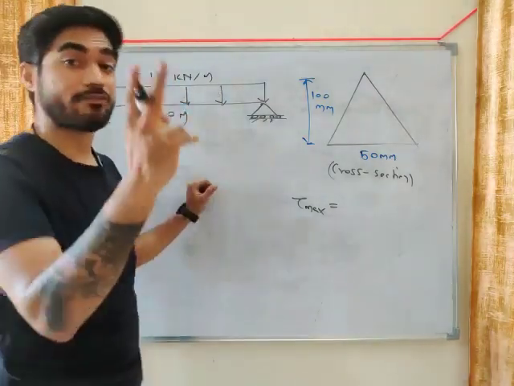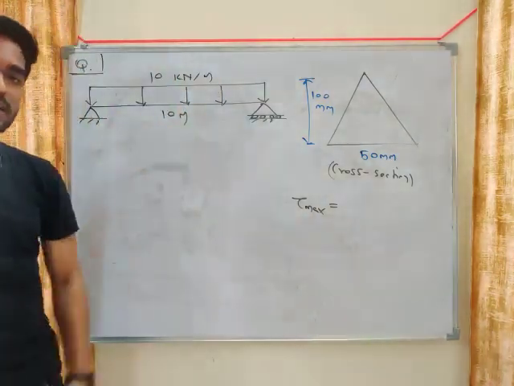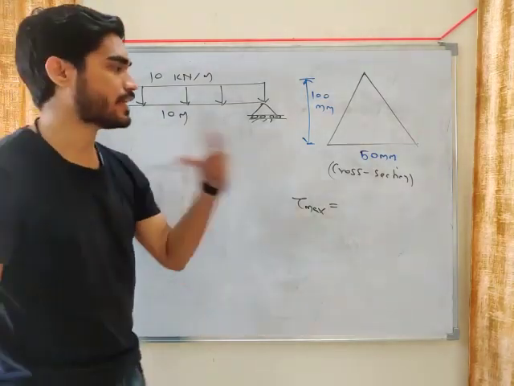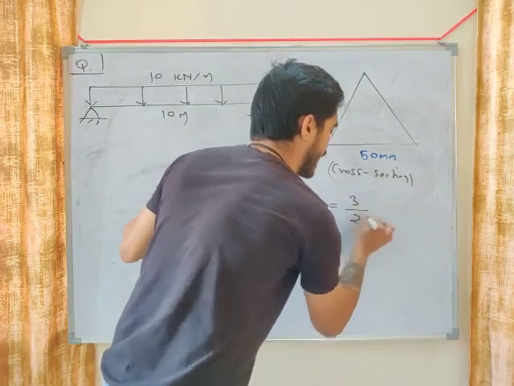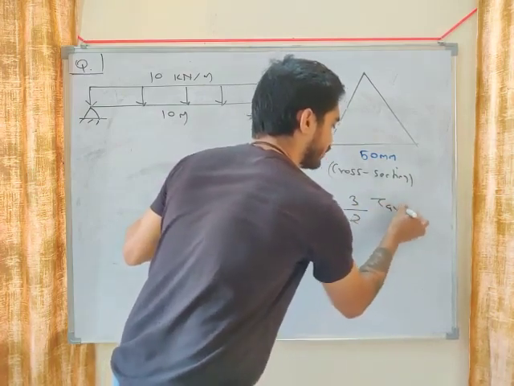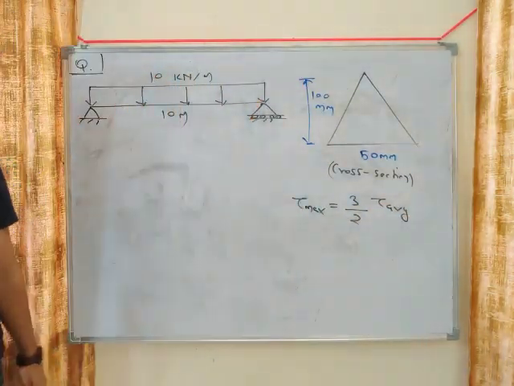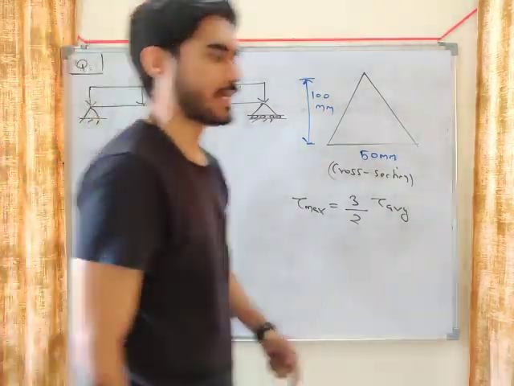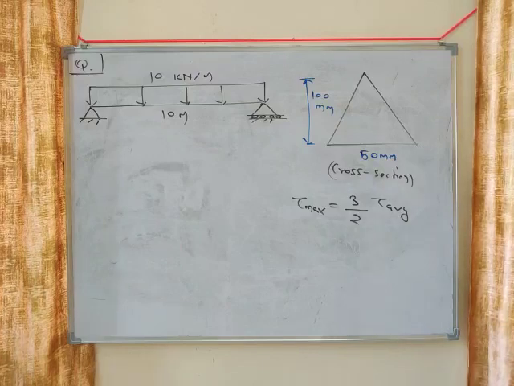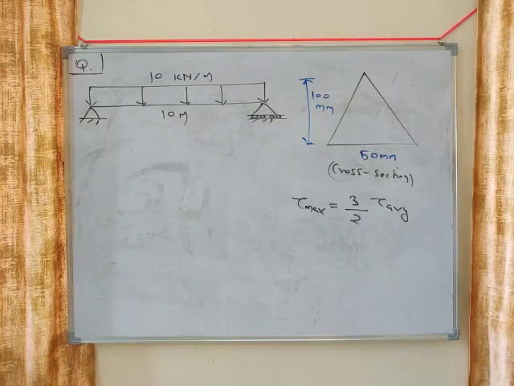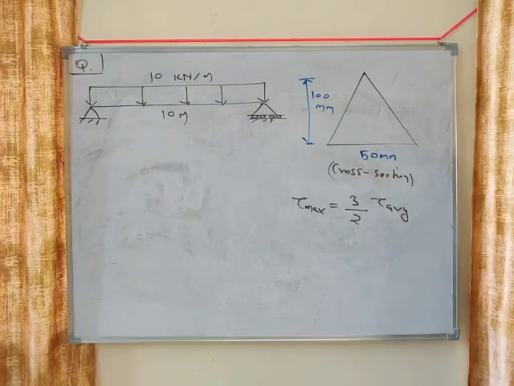For triangle, I gave you two relations, one for tau max and one for tau at neutral axis. You have to calculate tau max. What was the relation? Tell me. 3 by 2 times of tau average, right? This was the relation. So just put the value in this relation and tell me the answer. Let's see if you make that mistake or not.